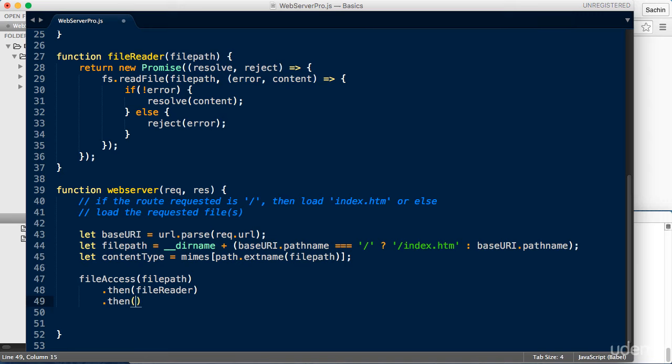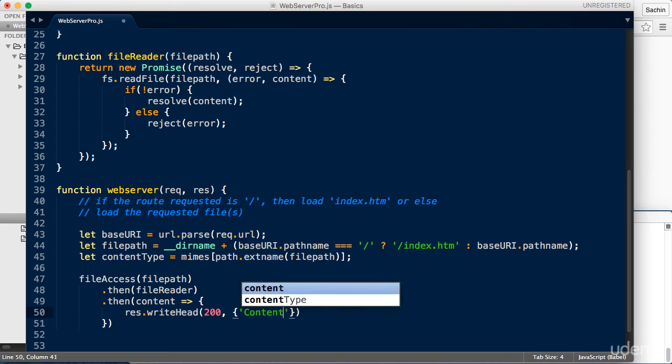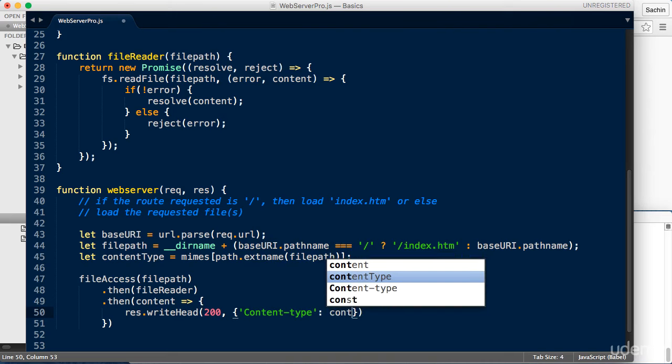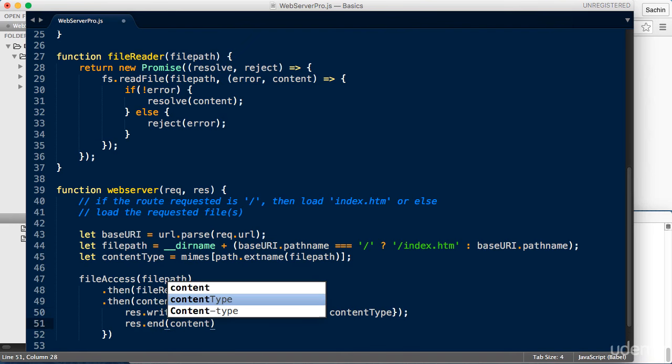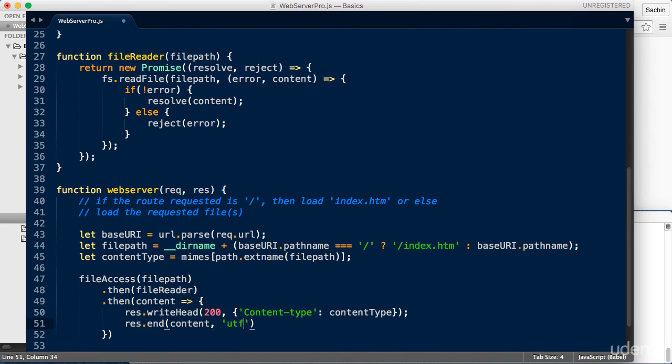So let's create an anonymous function and we'll bring in the content like so. And the next bit will look very familiar to you. Yes, it's our good old writeHead, which we are using to write a single header called Content-Type, which is set to the contentType variable. And finally, the res.end sends in the content encoded as per UTF-8.